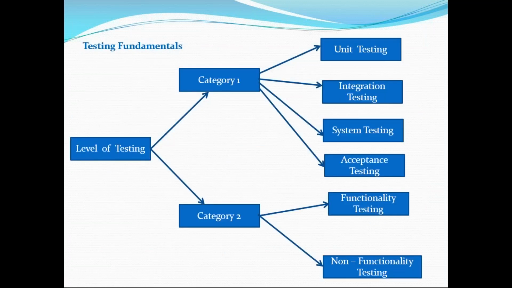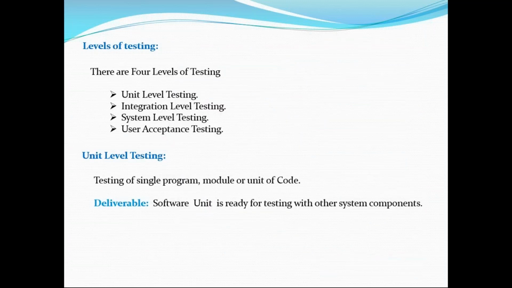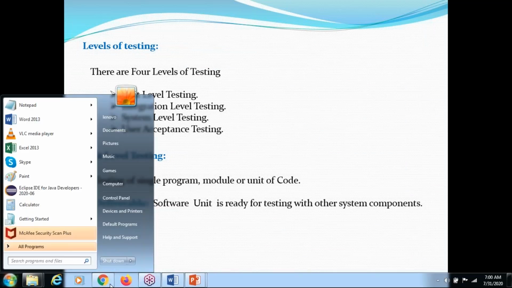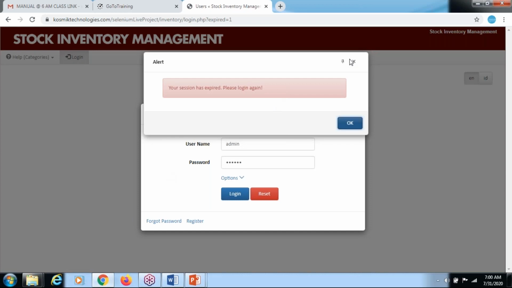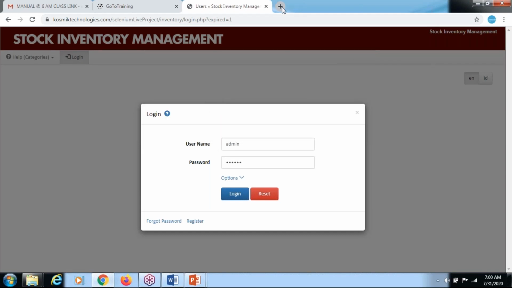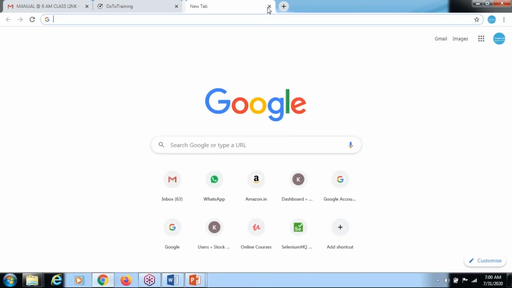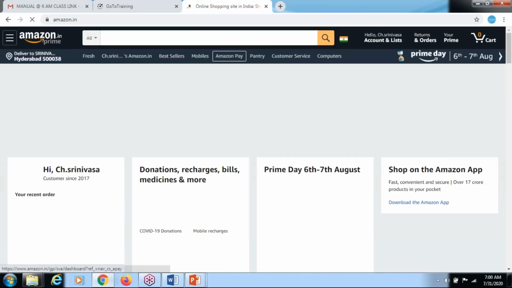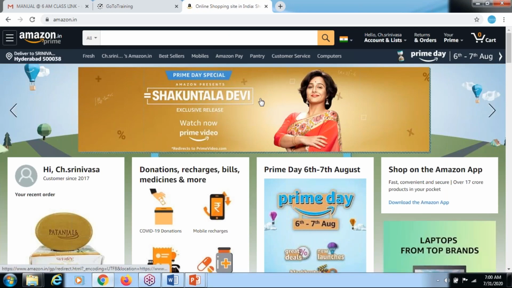Okay, let's see what unit level testing is. Testing of a single program or a module or a unit of the code, that we call unit testing. Unit testing is generally done by the developers, but you need to understand what it means. Suppose you are taking the Amazon site. This entire application is not done by one person, right? There are a lot of developers and a lot of testers involved in implementing this application.